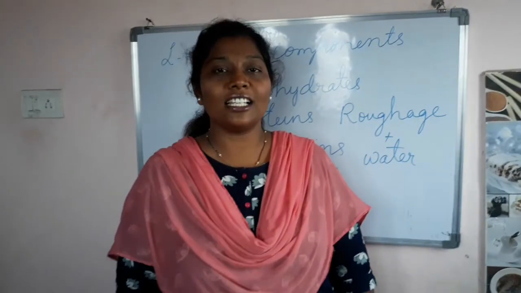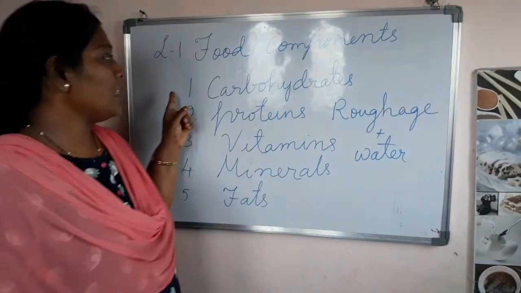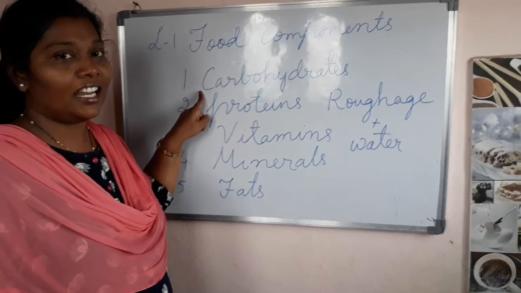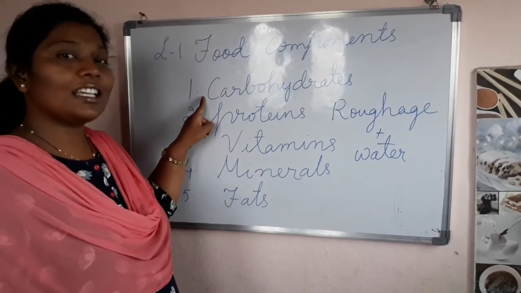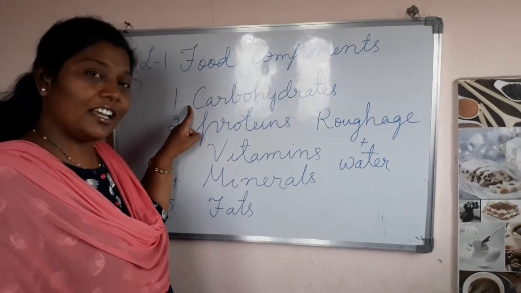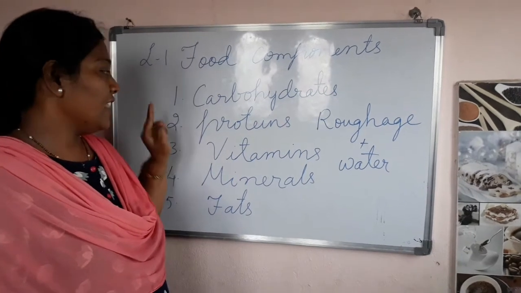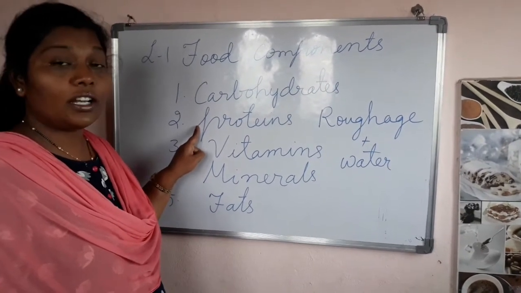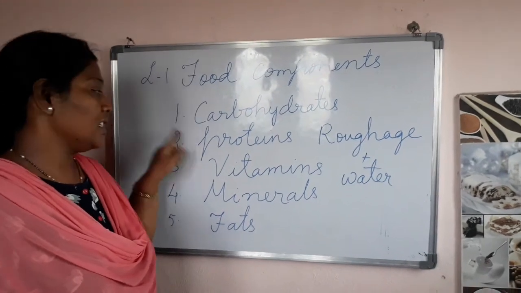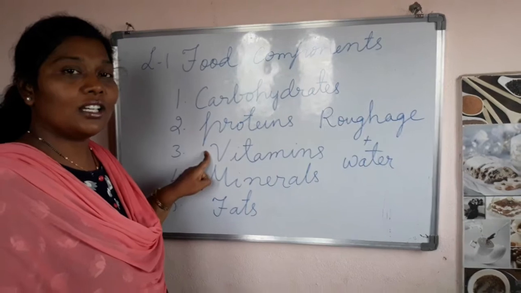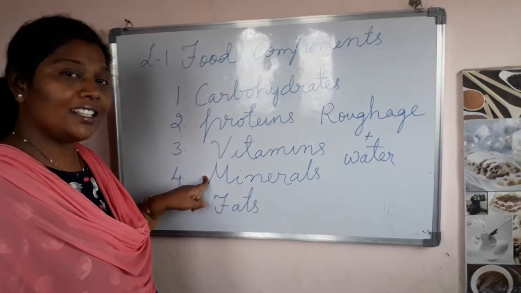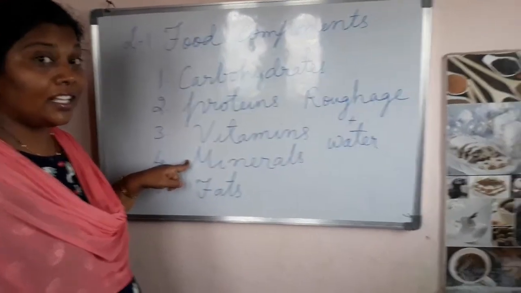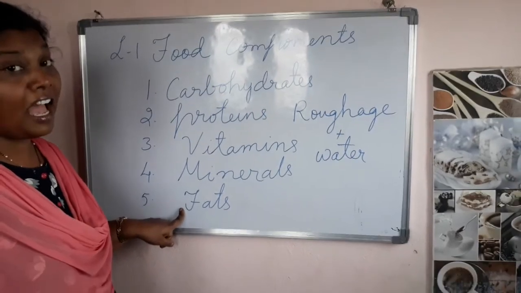Okay children, now let us learn about the food components which are present in our food. Do you know there are 5 important food components? The first one is carbohydrates. Repeat it, children. The second one is proteins. Next one, vitamins. Minerals. Next, fats.